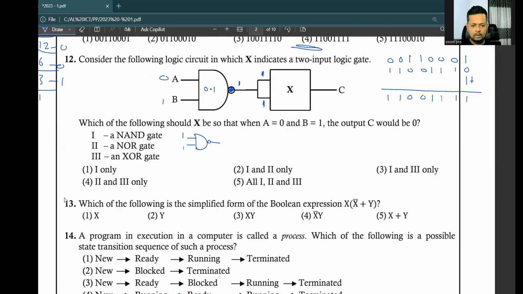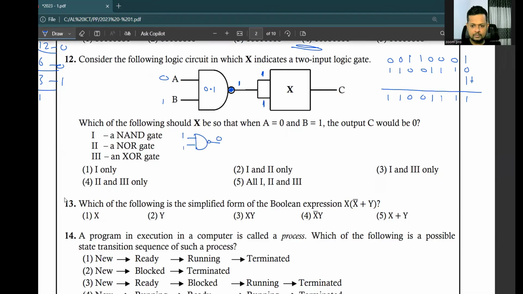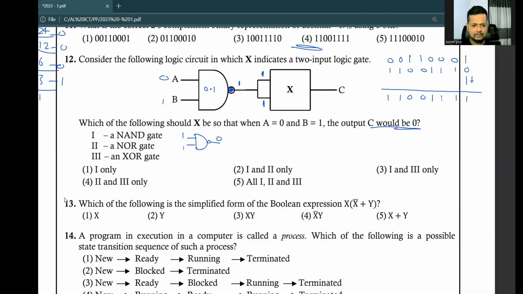A NAND gate. For a NAND gate, 1 and 1. What is the output? 1 into 1 is 1 inside the AND gate. And when it goes through the NOT gate, 0. So C would be 0. Yes, NAND provides 0. And NOR gate?